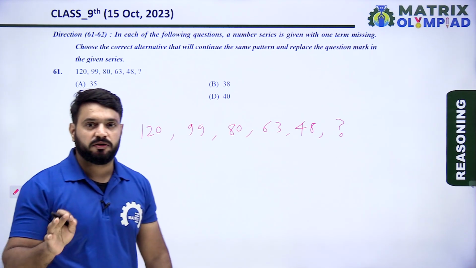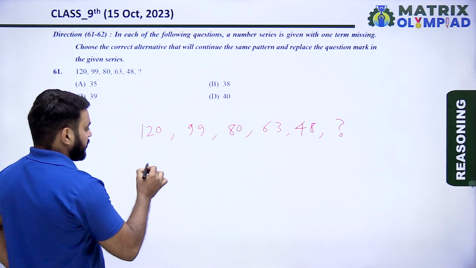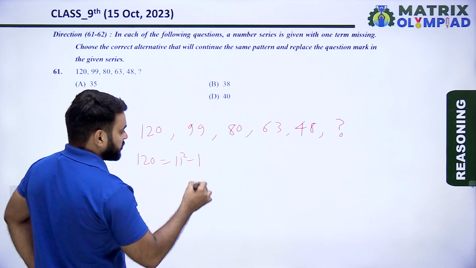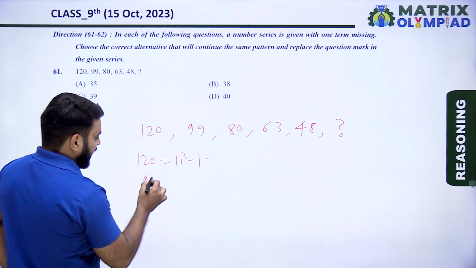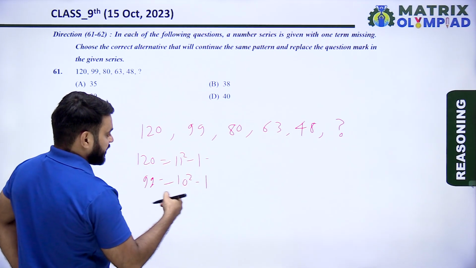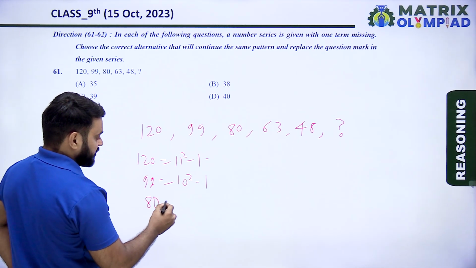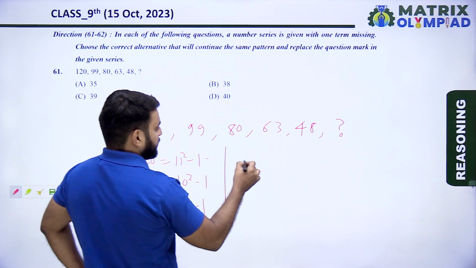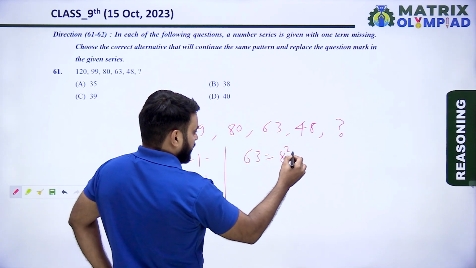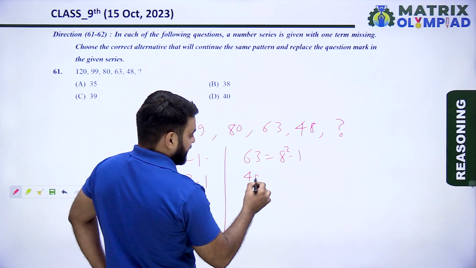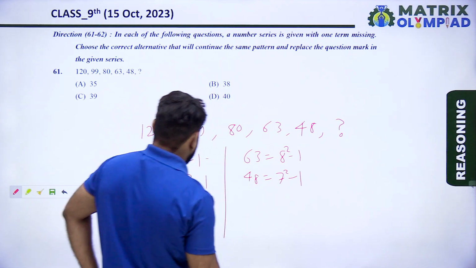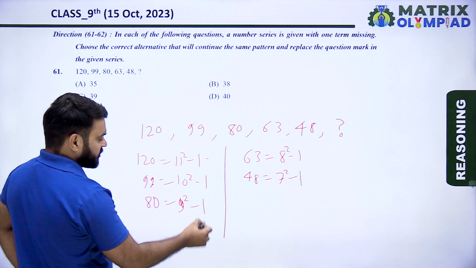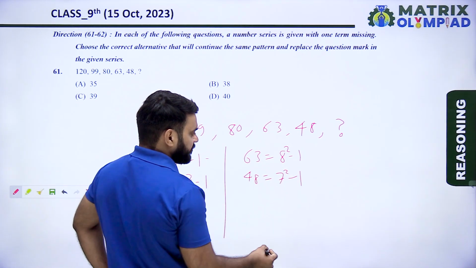So first find the pattern of the question. The pattern is: 120 means 11 square minus 1. 99 means 10 square minus 1. 80 means 9 square minus 1. 63 means 8 square minus 1. 48 means 7 square minus 1. So 11 square minus 1, 10 square minus 1, 9 square minus 1, 8 square minus 1, 7 square minus 1.